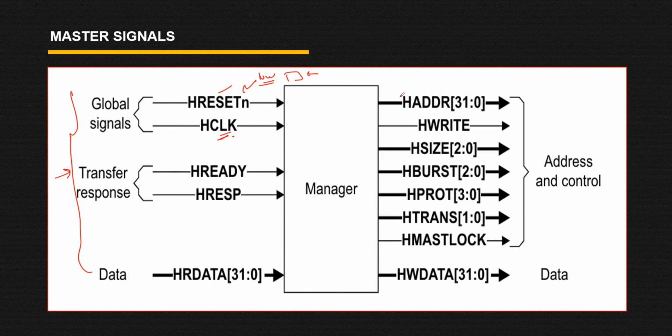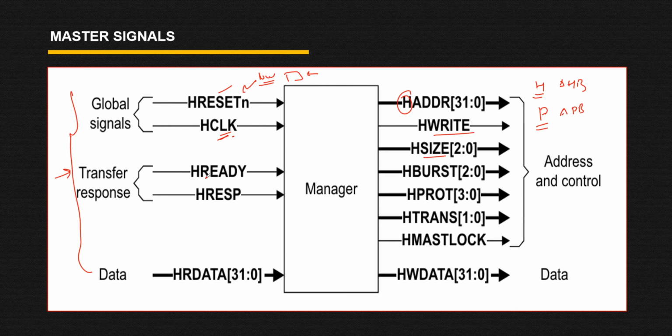And see, in all these signals we have H. What does it indicate? Here H indicates that this signal is for the AHB protocol. In APB we have similar signals, like P write data and P write, where we have seen the P indication. That P indicates that the particular signal is for APB. So whenever you see H in your signal, that means this signal is particularly for AHB.